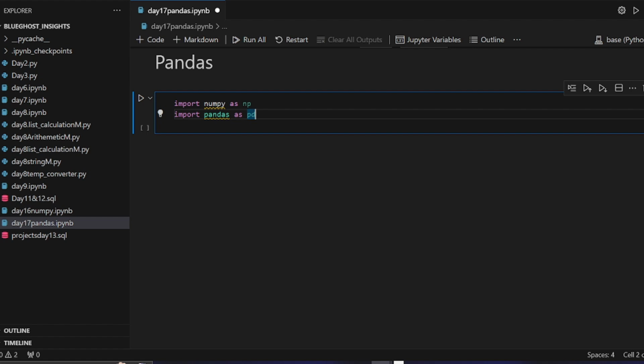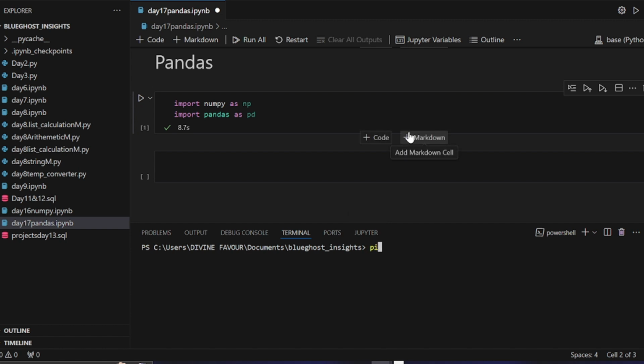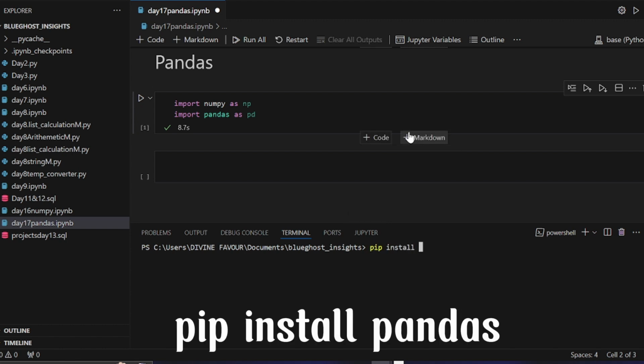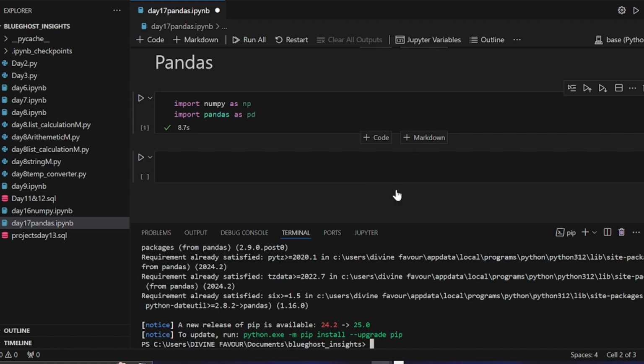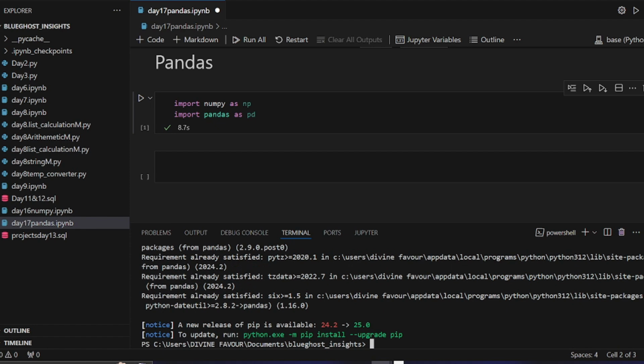So those are the two. Now we run them to work. But for you, it may not work. It may tell you module pandas does not exist or is not installed. What you're going to do is hit Ctrl J, and it's going to bring out this layout for you. Make sure you're in your terminal, not any other place, and that this blue line is under terminal. Then you say pip install pandas. Make sure your laptop is connected to the internet and you're going to have it installed. For me, it's already satisfied. That's why I have that there.